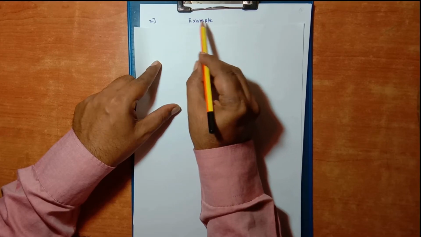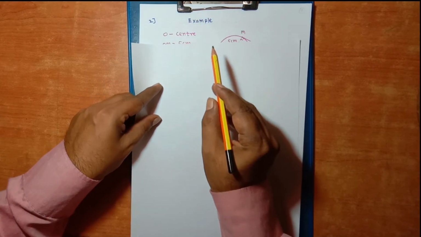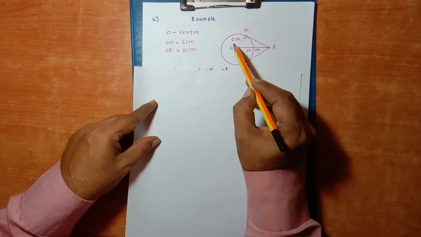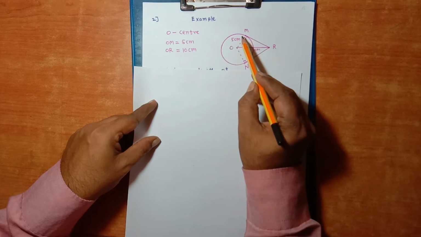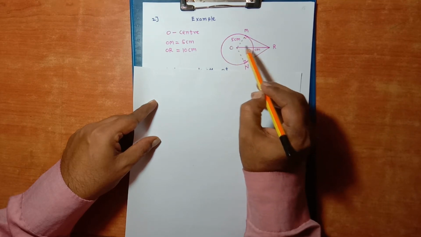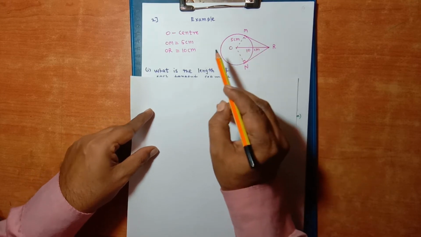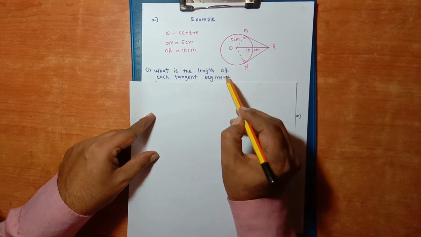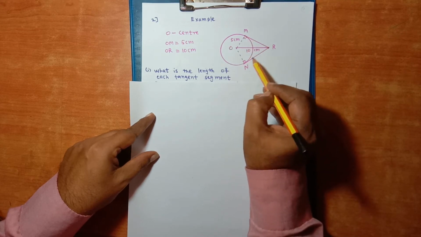Now let us solve example 2. In the figure, O is the center. Distance between point O and M is 5 centimeter. Distance between point O and R is 10 centimeter. The first sub question is, what is the length of each tangent segment? These are the tangent segments.